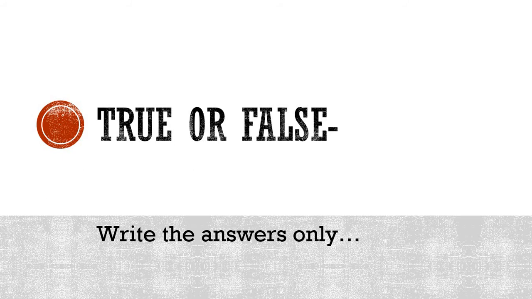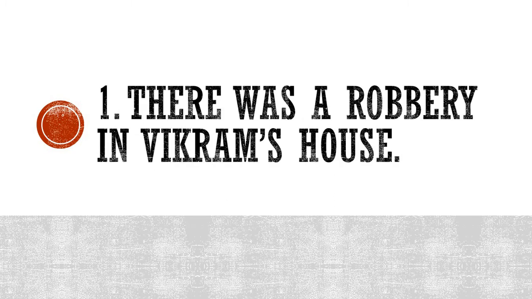It is not as I have given you, it is changed. So try to understand the statement and write the answer. Now the first statement is, there was a robbery in Vikram's house. Is it true or is it false? Quickly write your answers. Answer number 1.